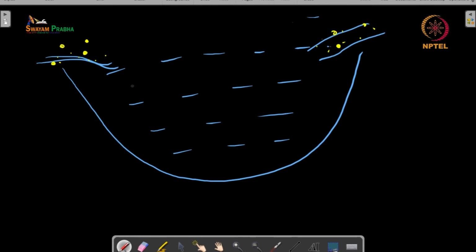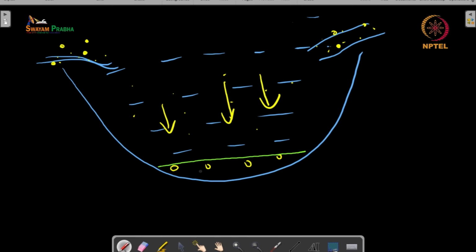Now, these sediments get into this water body. The rocks will settle down very quickly, but the other sediments will also settle down after some time because of the action of gravity. So all of these sediments are settling. So basically what will happen is we will get a layer of these sediments. Then after some time we will get another layer of sediments.